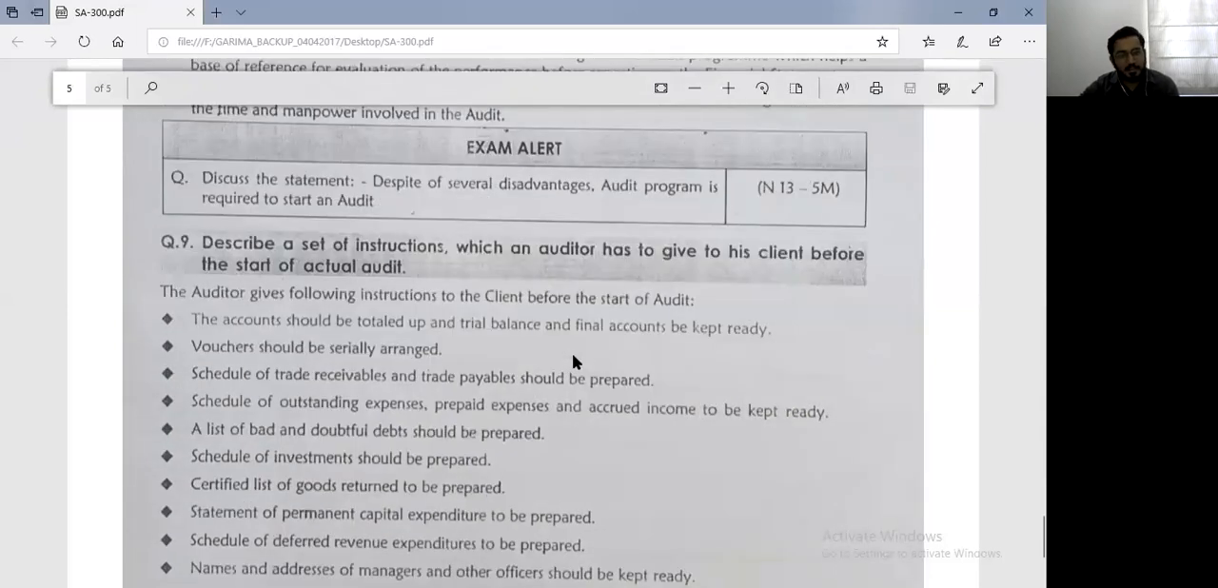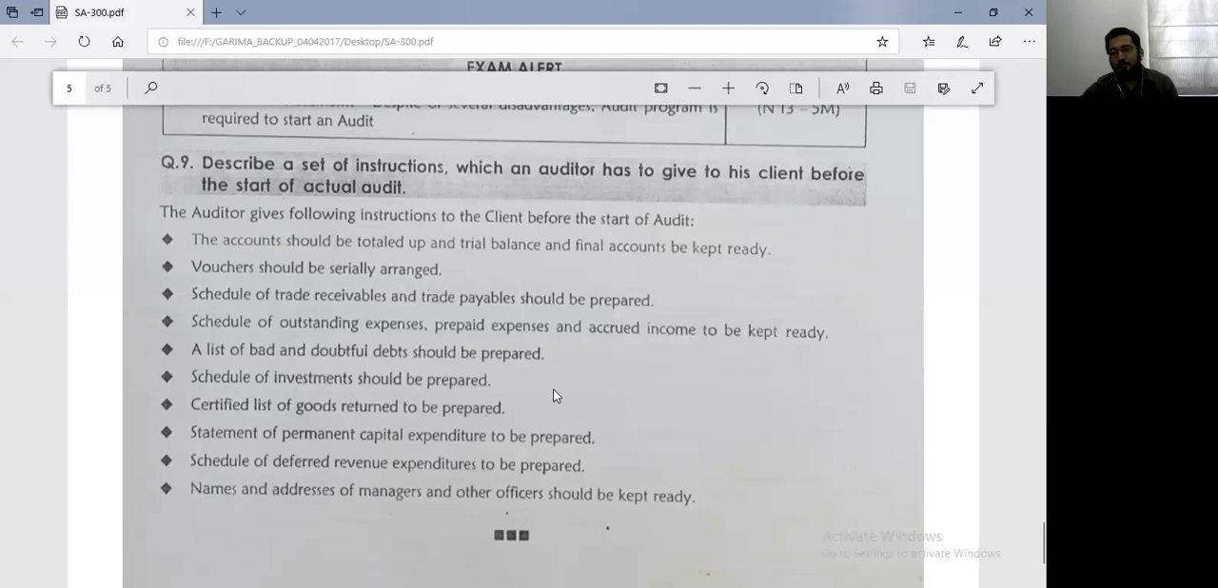Let me quickly explain question number 9. It says: describe a set of instructions which the auditor has to give to his client before starting of the actual audit. Okay, again, not that important a question, but a question worth understanding, because this question can be asked to you in the context of a different chapter that we're going to do later.